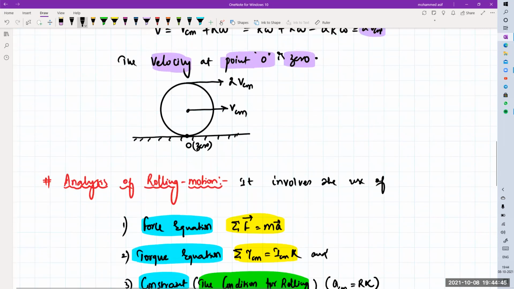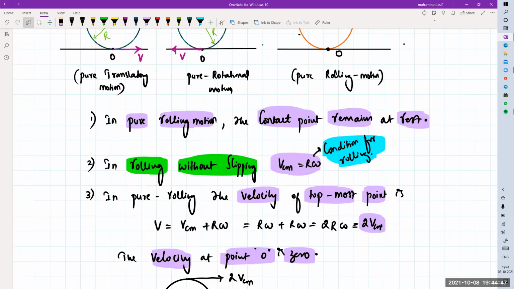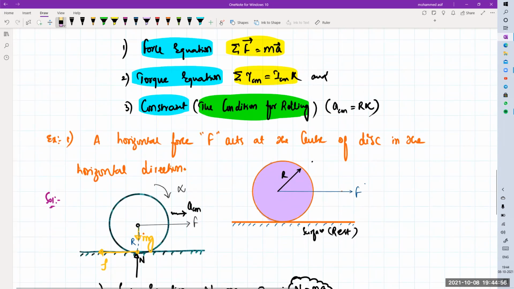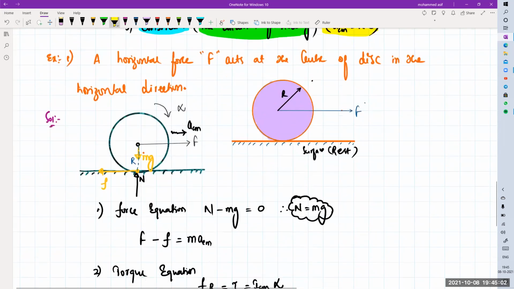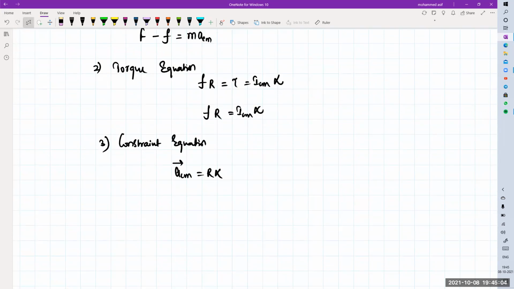This is a condition for your rolling. So condition for rolling is nothing but what? ACM must be equal to your R into your alpha, because in the force equation we are having a horizontal acceleration on this one. So this is the third equation. This is how you write it to solve the numericals. Is it clear? Any doubt in this one?